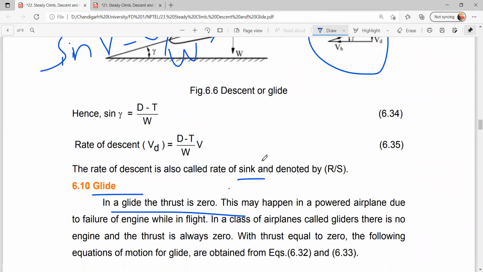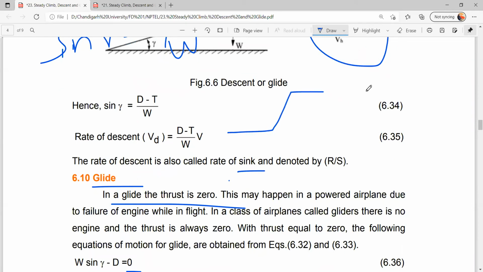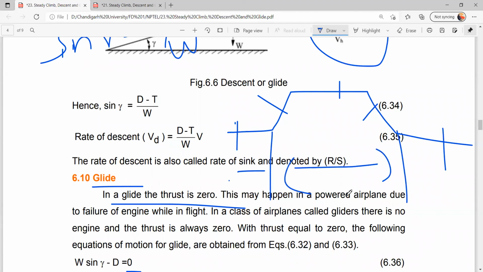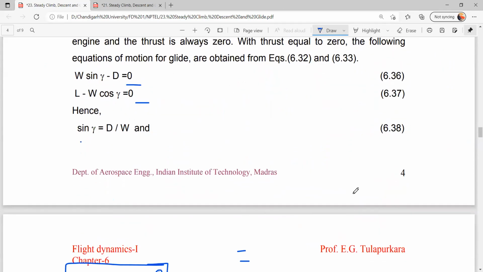Okay. So with this, we have completed 3 phases: climb, cruise, descent. Other important factors are takeoff and landing, and another is the range and endurance system. That we will cover in the upcoming class.